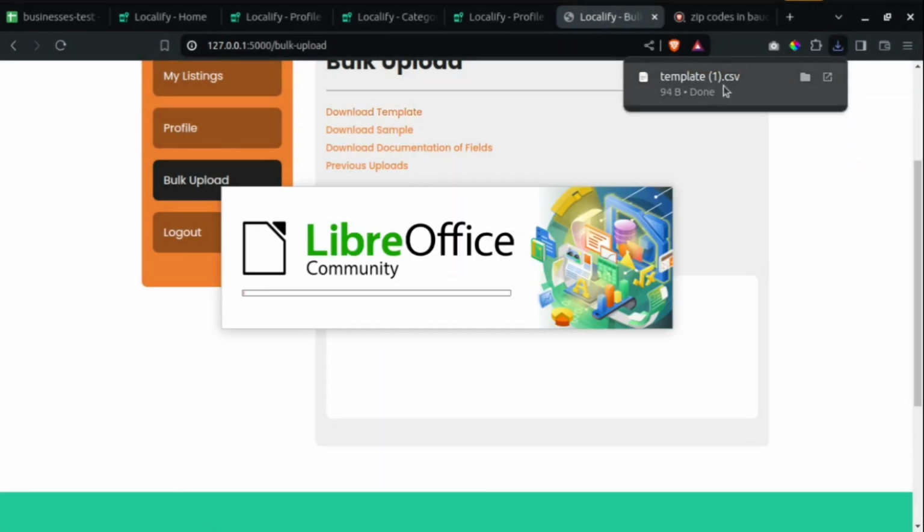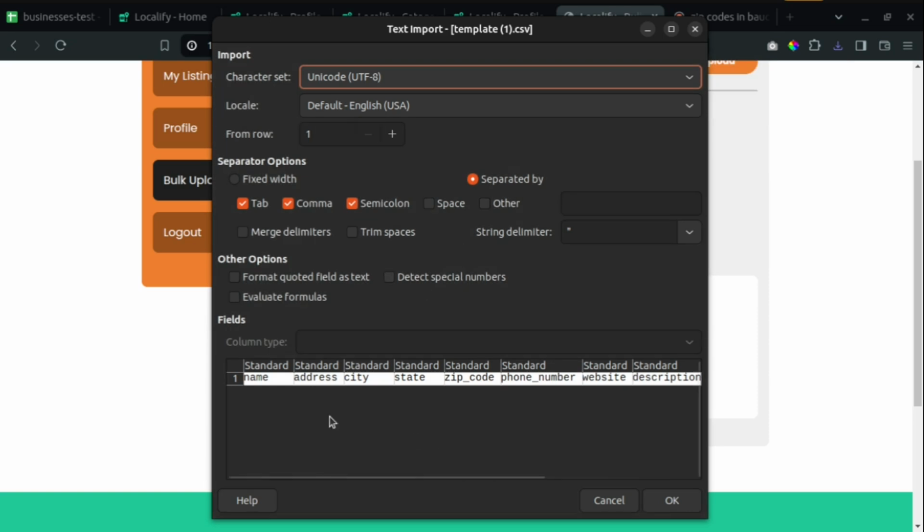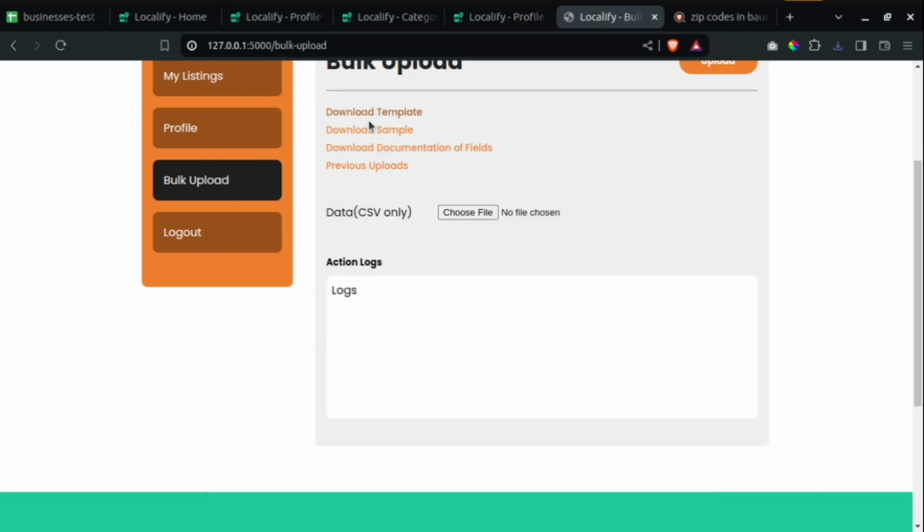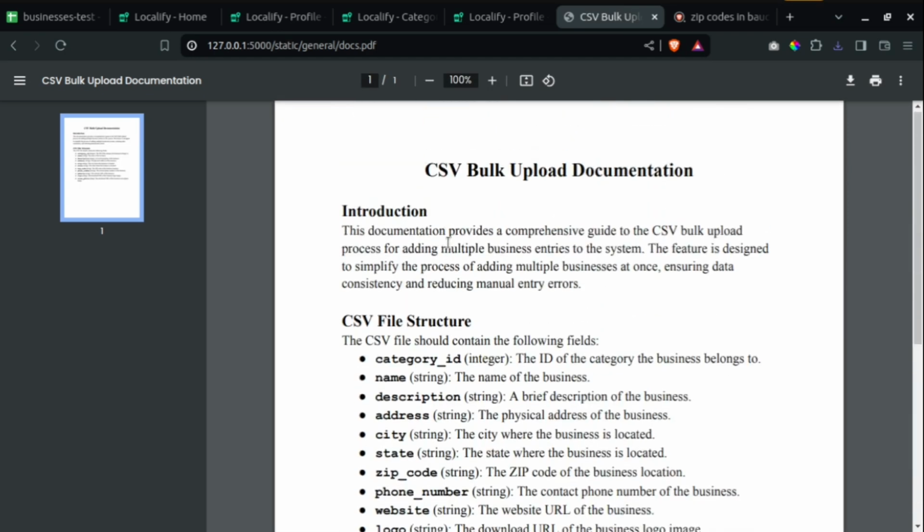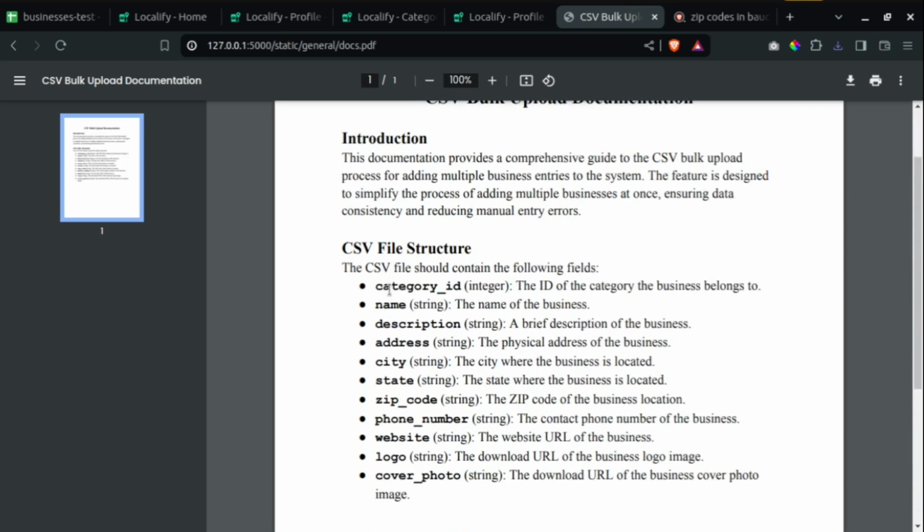Then if I open the CSV, I'm on Linux, you can see the fields: name, address, city, state, zip code, phone number, the website, the description, the category ID, the logo, then the cover photo. Now, I gave you a little documentation over here. This is the documentation. You see all the fields that are required, the ID of the category the business belongs to. Now, how can you get the ID of a particular category?